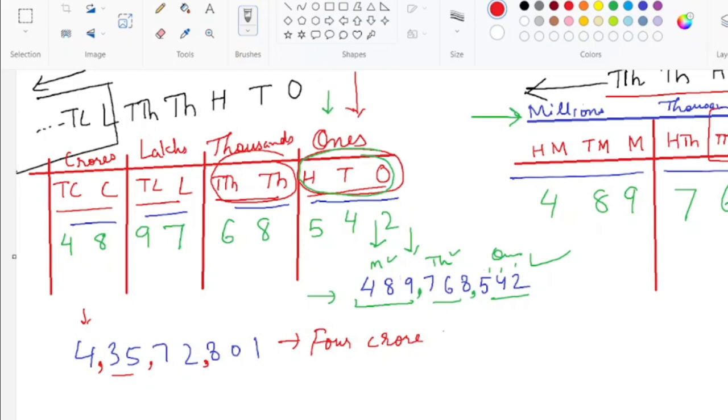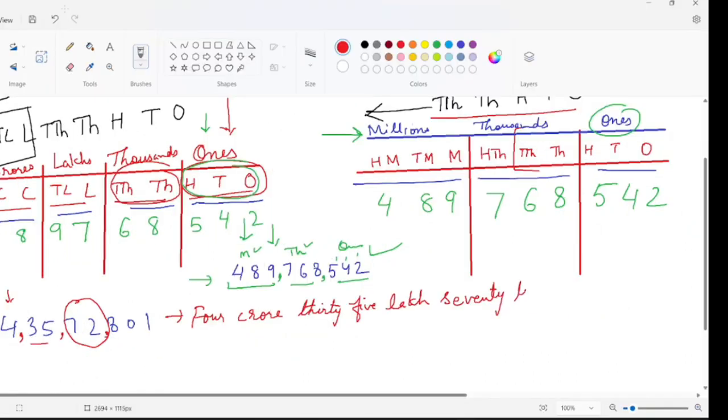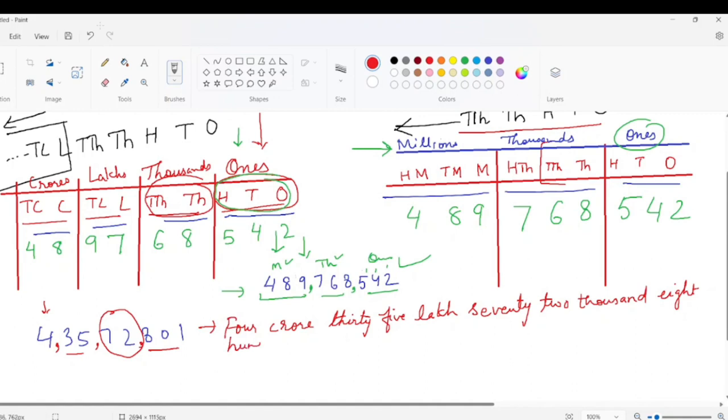35 lakh, 72. Which period is this? Thousand. And the last one, 3 digits will be read together, 801. Can you see how easily you are able to write?